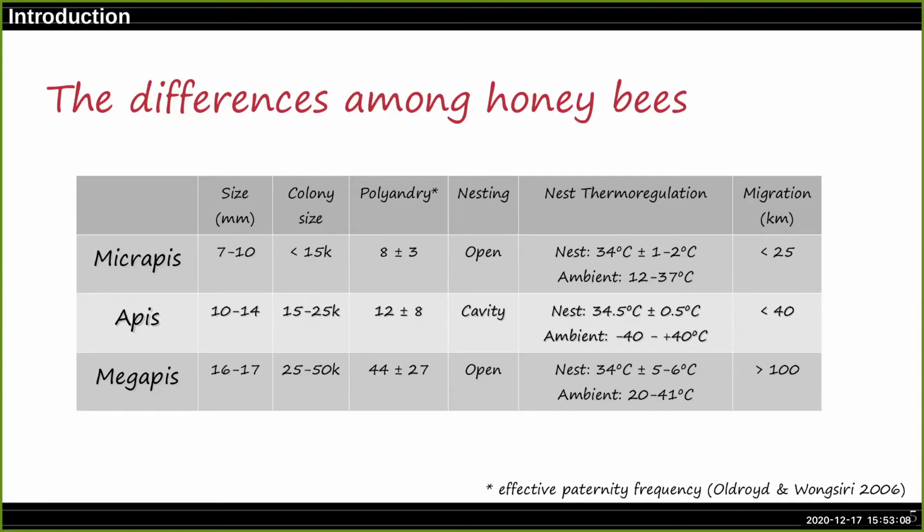As the name indicates, cavity nesting honeybees nest within cavities, while the two other groups are open nesting. They also differ in their nest thermoregulation, their ability to regulate the temperature of the nest, with the cavity nesting honeybees being highly precise, while the giant honeybees are not that good at it. Interestingly, the dwarf honeybees, even though they are open nesting, manage to keep the nest temperature really precisely, with only 1 to 2 degrees variation. And they also differ in migration pattern, with giant honeybees only having long distance migration.